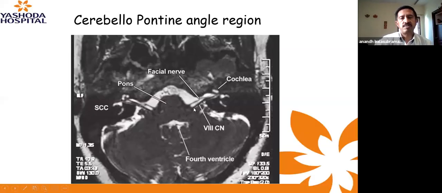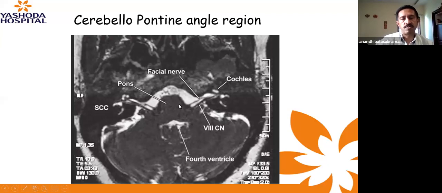So this is the MRI. I'm just giving you a view of the MRI in the same sections where we would like to see the nerves. So this is a normal MRI showing the level of the internal acoustic meatus. Probably this is the commonest clinical situation, like in CP angle tumors, where the tumor is exactly in this region between the pons and cerebellum, the CP angle as it's called, and it arises from the cochlear vestibular nerve, the eighth nerve. So we have the cochlear nerve, the facial nerve in conjunction to this, and these nerves need to be identified and monitored as much as possible.